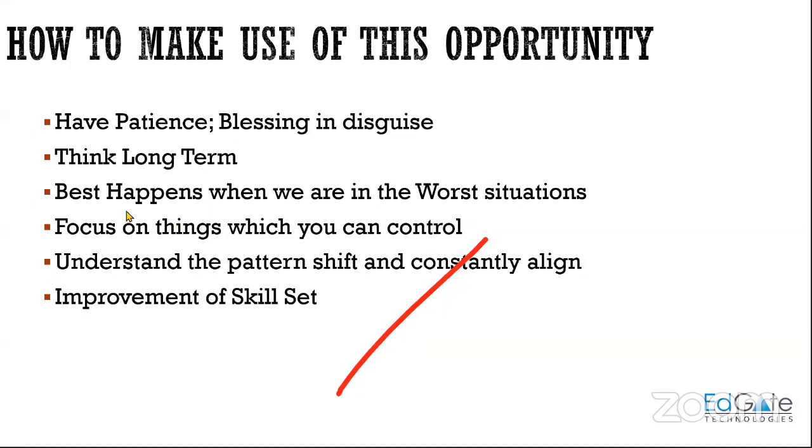Okay. The next thing is that the best things happen during the worst situations. During this kind of situation, the best thing that can happen is you can build your skill set. That is the main thing a student has to do: learn new things, build new things. Then you have to understand the pattern shift. There is a particular pattern, so you should understand it and constantly align yourself to that pattern, so that you will be in that flow and will not be lagging behind others, right?